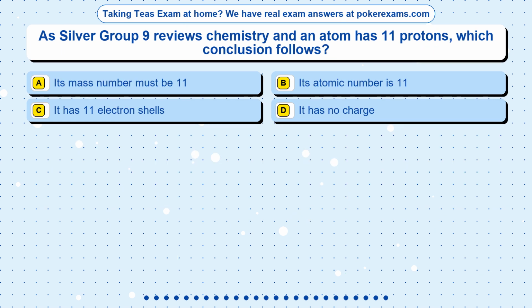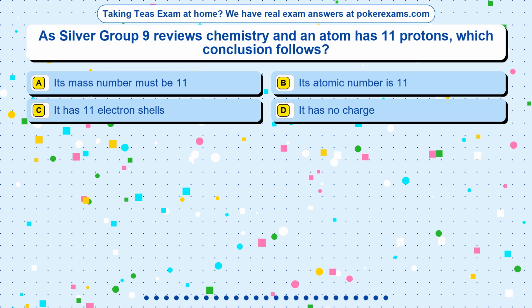Question 19. As Silver Group 9 reviews chemistry and an atom has 11 protons, which conclusion follows? Option A, its mass number must be 11. Option B, its atomic number is 11. Option C, it has 11 electron shells. Option D, it has no charge.